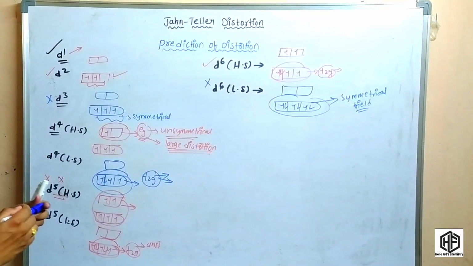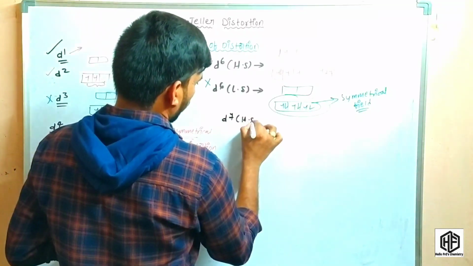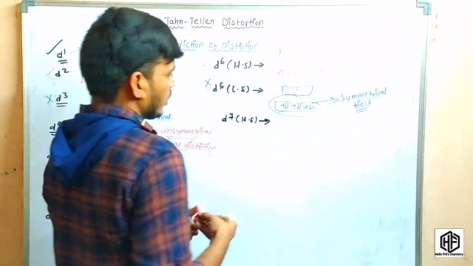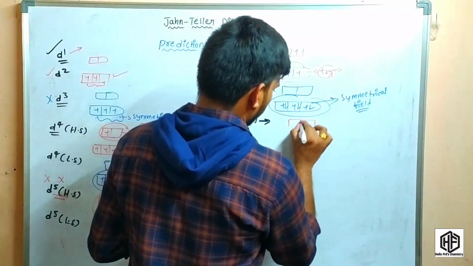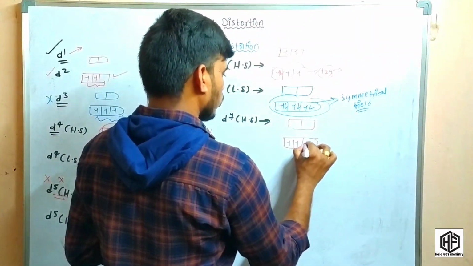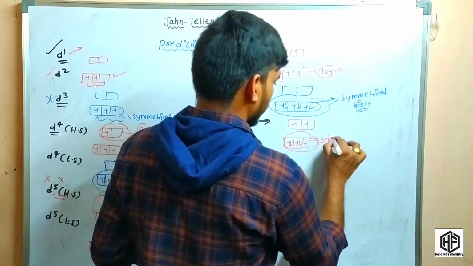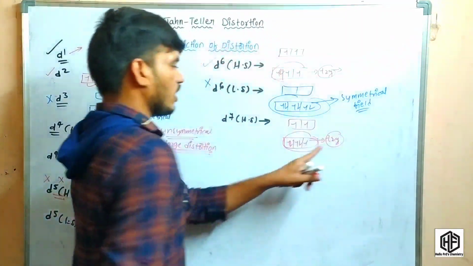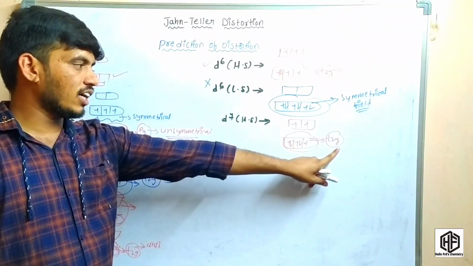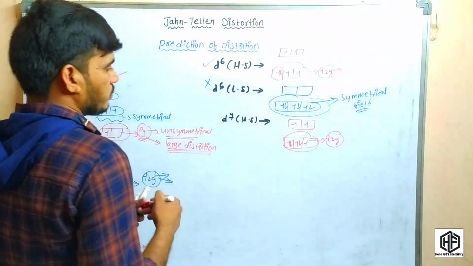So coming to the d7 high spin complexes. The eg and t2g set orbitals are like that. This is the eg orbital. High spin means 1, 2, 3, 4, 5, 6, 7. So here the t2g set orbitals are an unsymmetrical field, so Jahn-Teller distortion occurs. But it is a slight and weak distortion in d7 high spin complexes.